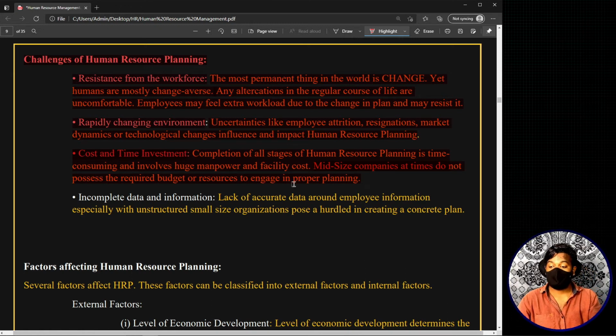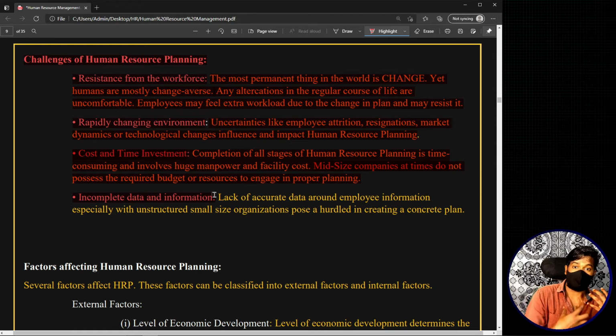Now incomplete data and information, this is a normal thing, this is a general thing. The lack of proper information or proper data always creates a challenge to human resource planning. That means you always have to take care that I have sufficient data, I have sufficient information, I have collected the relevant thing, I have collected the required amount of information. You should always review and control these things also, so that these particular things do not create a challenge to your human resource planning.